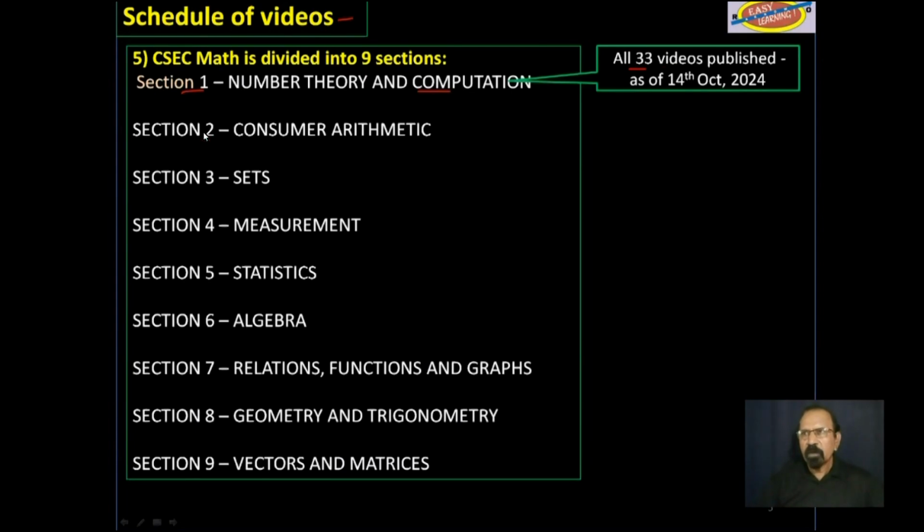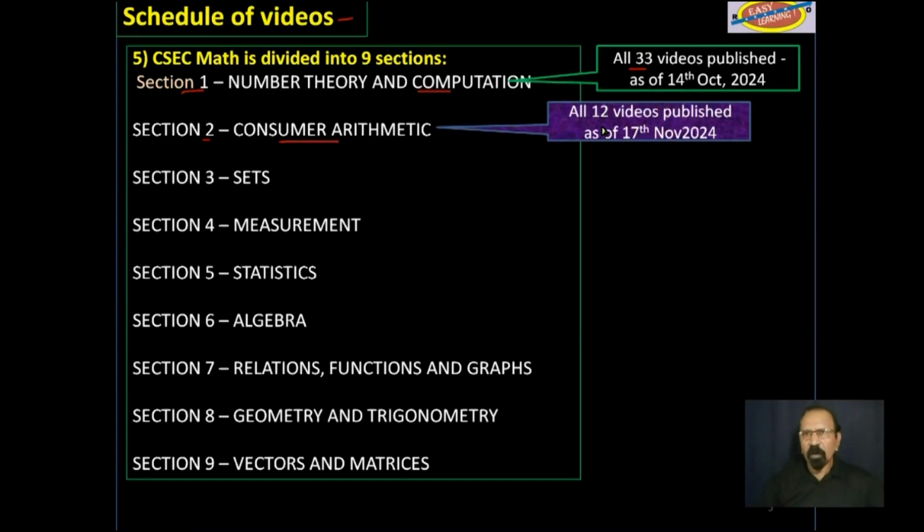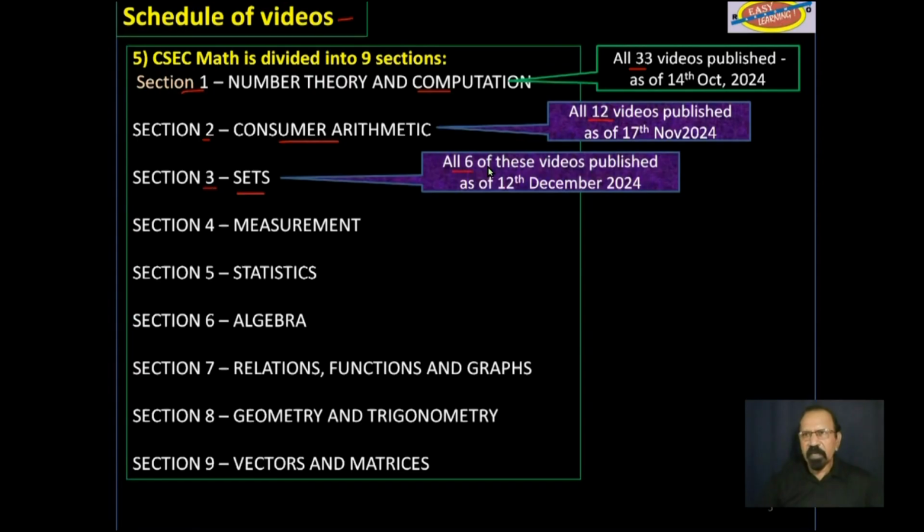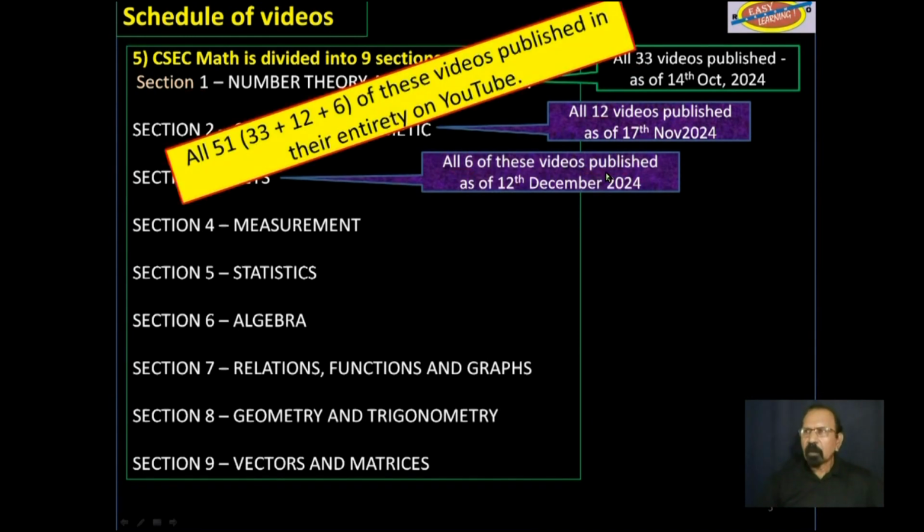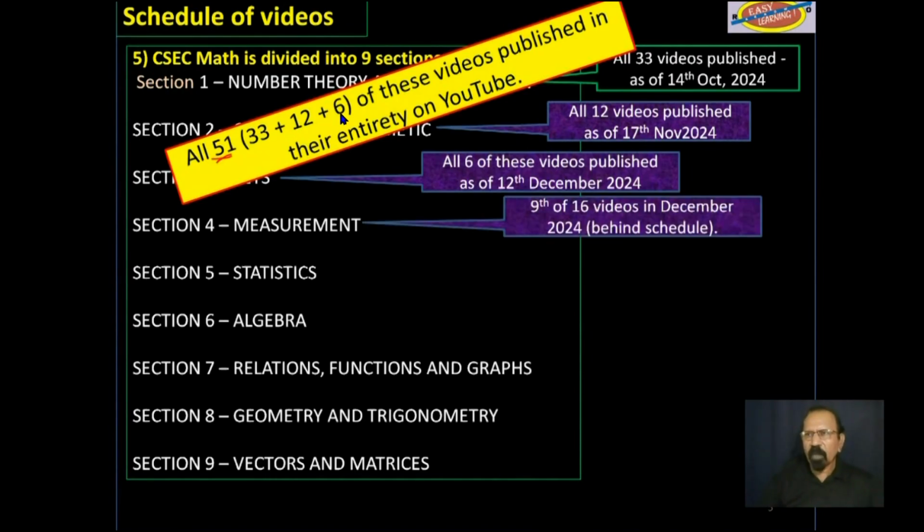Section 2, consumer arithmetic: all 12 of those videos have been published in their entirety on YouTube. Section 3, sets: all 6 of those videos have already been published on YouTube in their entirety. So please make use of those 51 videos from sections 1, 2, and 3.